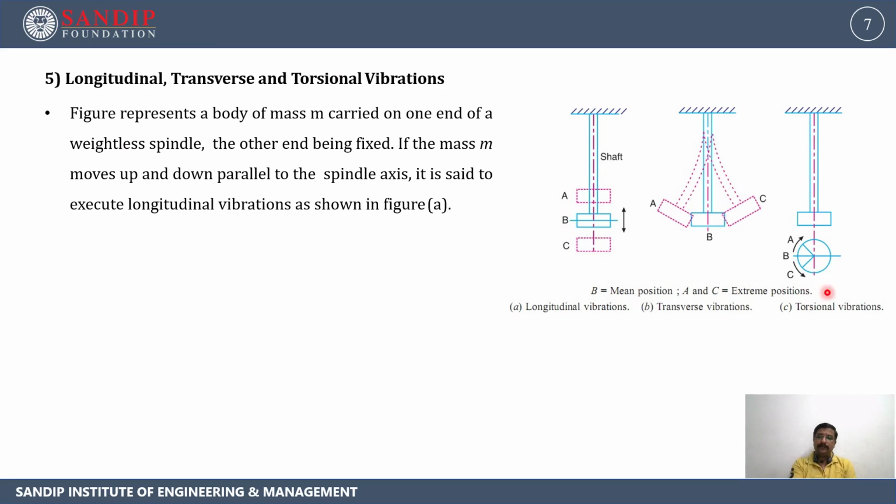Now in the third case, if we give an angular displacement or angular force over here, then the body will get displaced in an angular form.